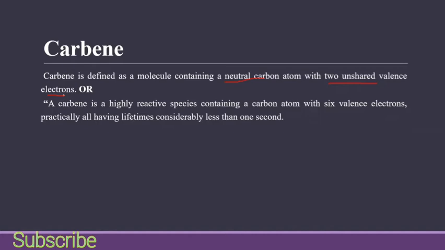You have to keep in mind the difference between carbanion and carbene: in carbene we have only two bonded atoms with the carbon, whereas in carbanion, having negative charge, we have three bonded atoms and a total of 8 electrons in the valence shell. In carbene we have only 6 electrons in the valence shell, and it disobeys the octet rule of having 8 electrons in the outermost shell.